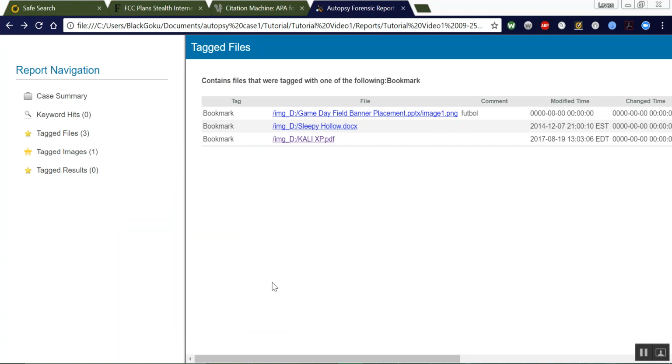So that is how you acquire a USB drive using the Autopsy software version 4.4.1. I hope you guys enjoyed, and I hope I gave y'all some useful information. This is a great tool because I like the reports that it generates. It actually shows the pictures and stuff like that. But thank you guys.